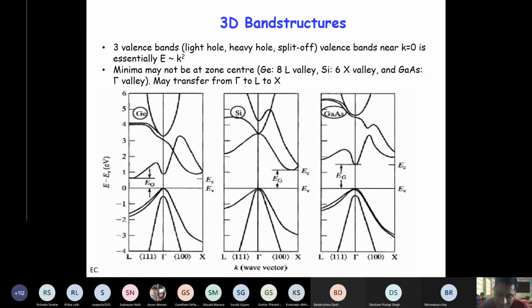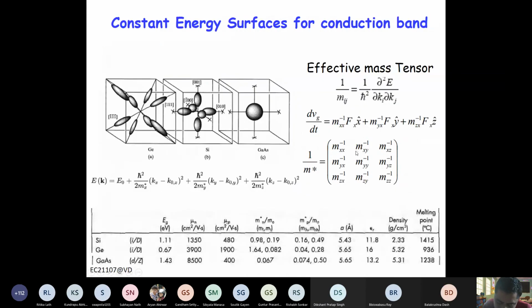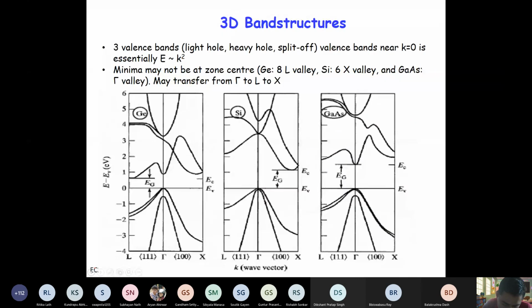So you see here in gallium arsenide, this is the gamma valley. And there are two satellite valleys, S1 and S2. Out of which the L valley is lower, and the X valley is slightly higher. The gap between these two is 0.31 electron volt.